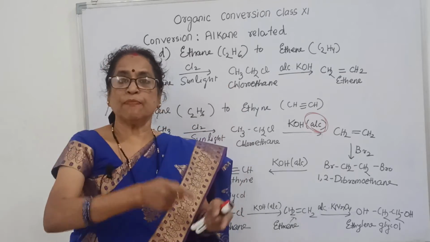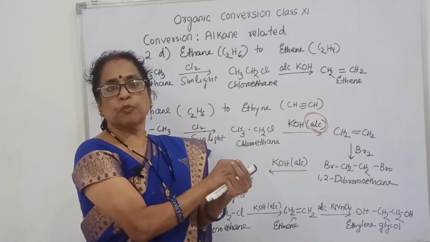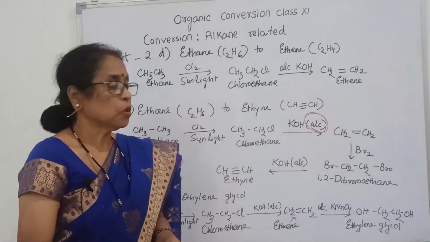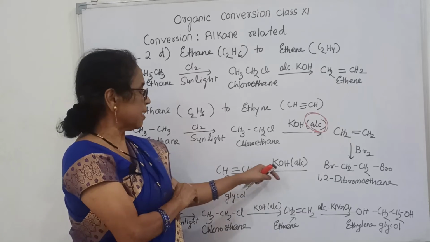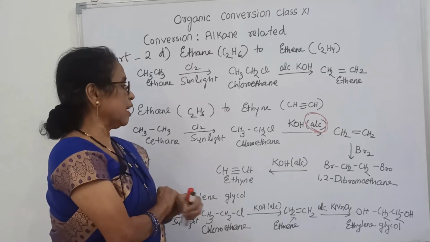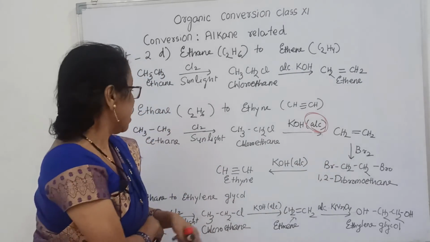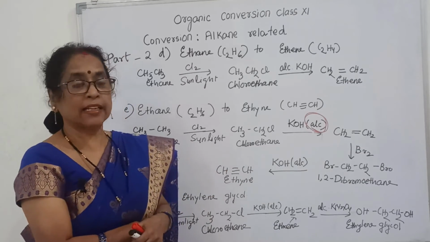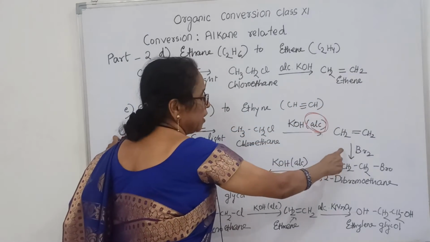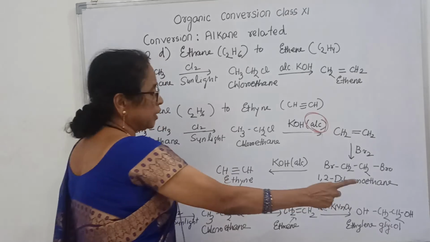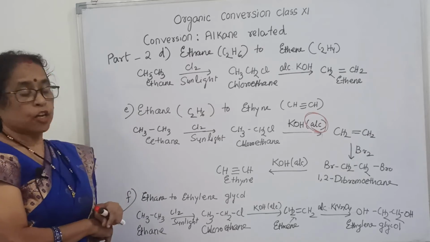That is called 1,2-dibromoethane. Ethane is the parent chain, with one bromine at position 1 and one bromine at position 2. That is why the name is 1,2-dibromoethane. When 1,2-dibromoethane is treated with alcoholic KOH, it gives ethyne, with HBr as the byproduct, and CH triple bond CH is ethyne. Again, ethene treated with bromine gives 1,2-dibromoethane, and alcoholic KOH treatment gives ethyne. This is a very important conversion.